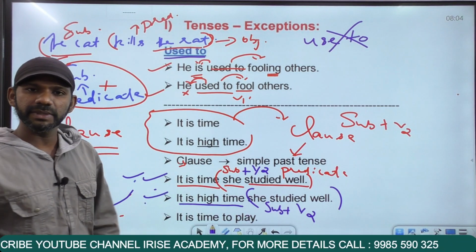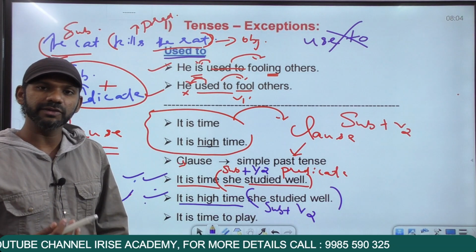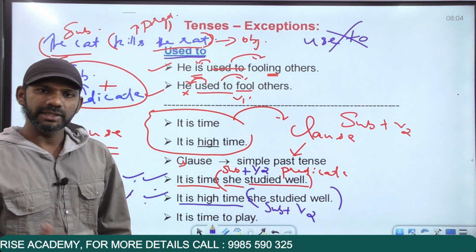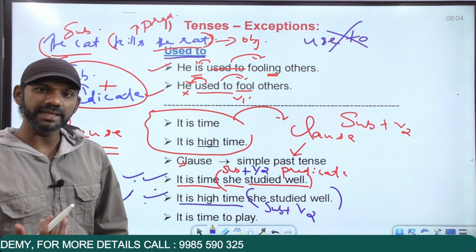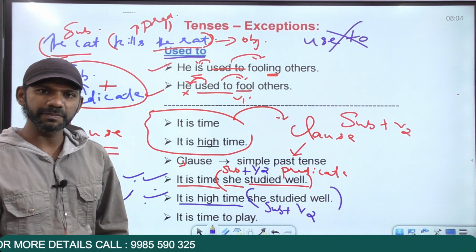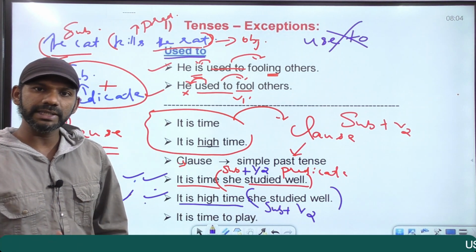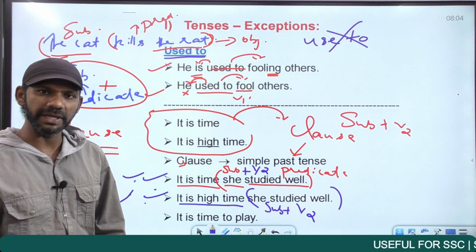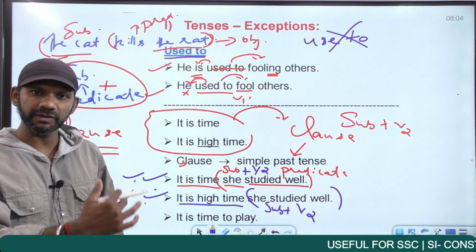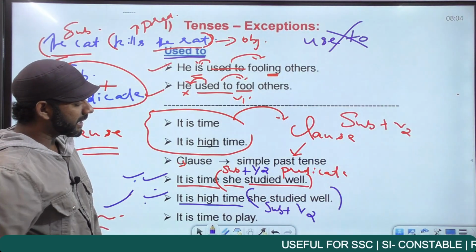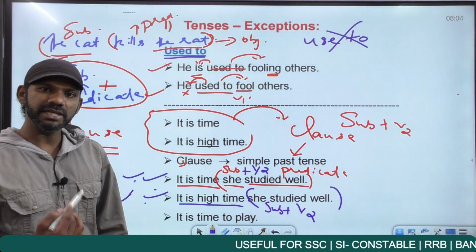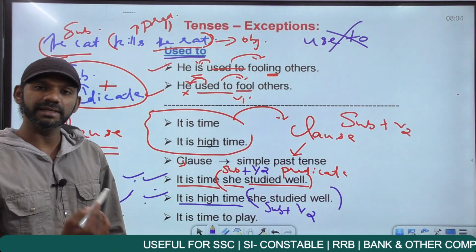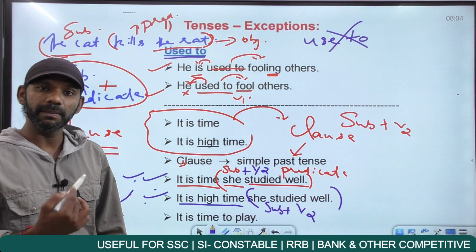Now these two statements are grammatically correct, only a slight difference in the meaning. If I say your fee is due, your fee is due means yet to be paid, that means pending. Your fee is overdue means pending for a long time. So your fee is due in the sense your fee is pending. Your fee is overdue in the sense pending for a long time. It is time she studied well means she should have studied well earlier. It is high time she studied well means she should have studied well much earlier.